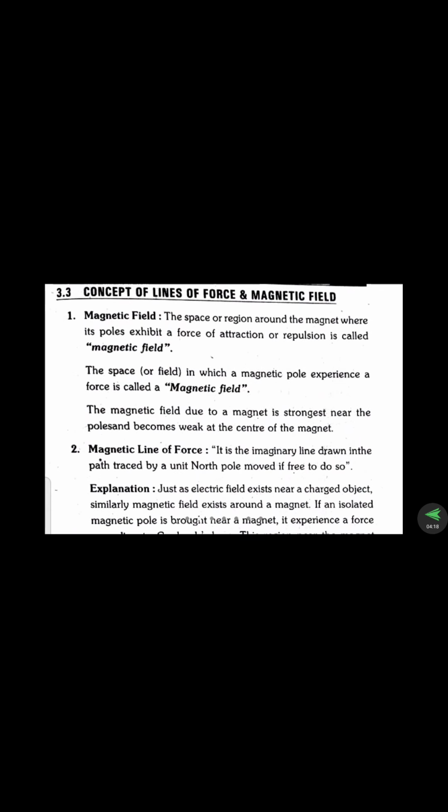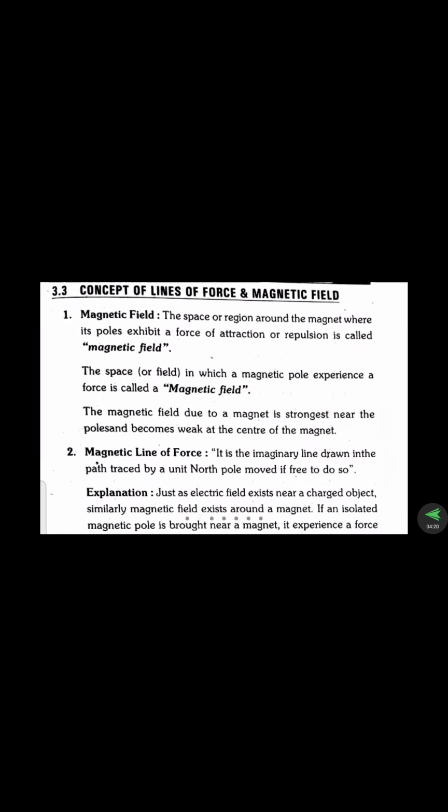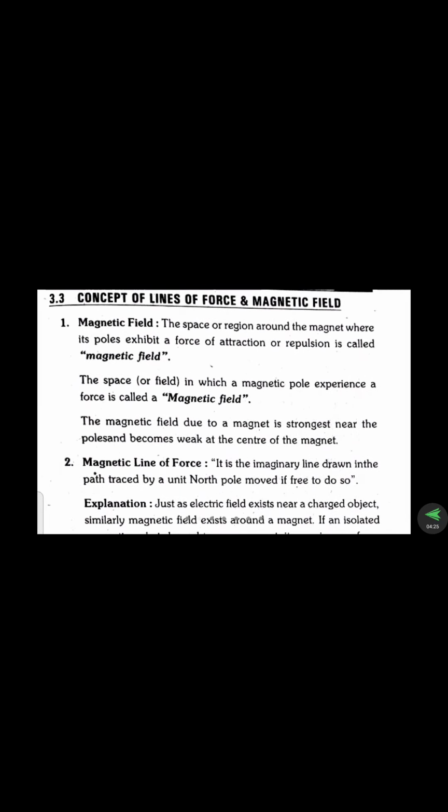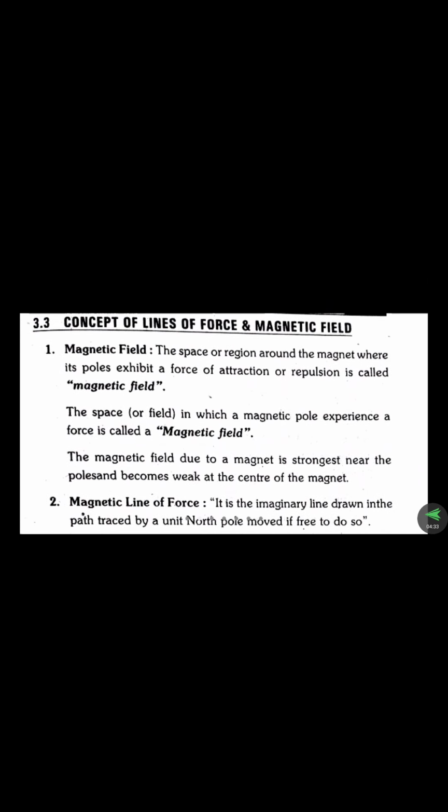Next, in the last section we discussed what the magnetic field and magnetic lines of force are. A magnetic field is the space in which a magnetic pole experiences a force. We take a bar magnet or place a charge, and a static field is created. Up to certain ranges only they are able to attract metals, and up to that range we call it the field.